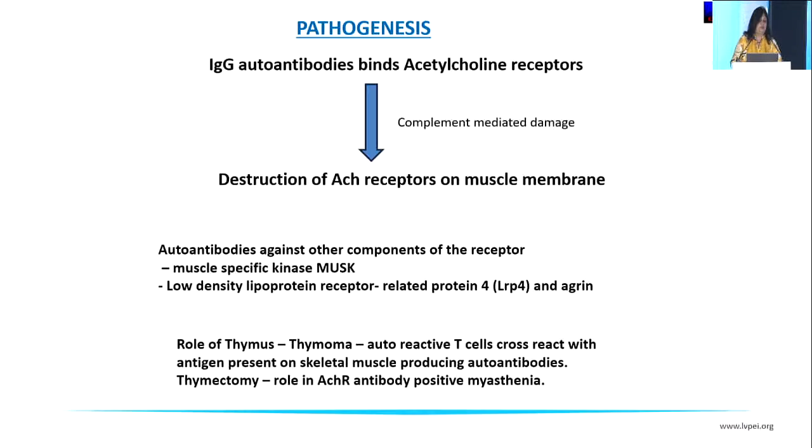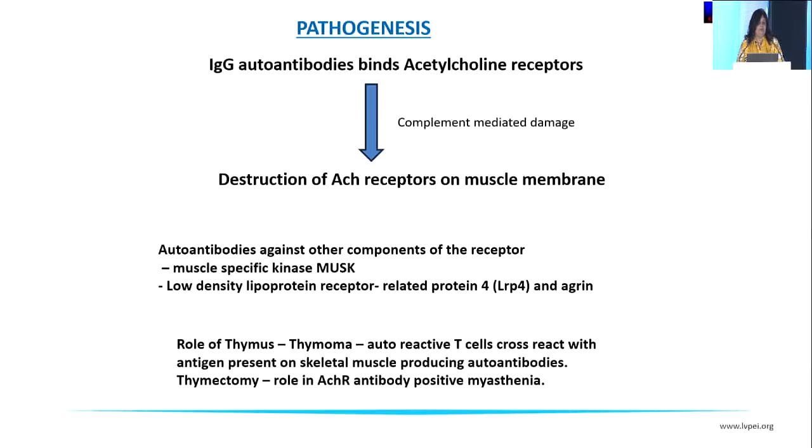As we know, the pathogenesis involves binding of the acetylcholine receptors by the IgG autoantibodies. There is complement-mediated damage, and there is destruction of the ACH receptors on the muscle membrane. In addition, the muscle-specific kinase, that is the MuSK receptors, are also affected by the autoantibodies, and also the LRP4, the low-density lipoprotein receptor-related protein, and the agrin.